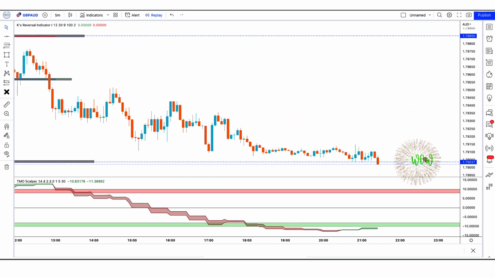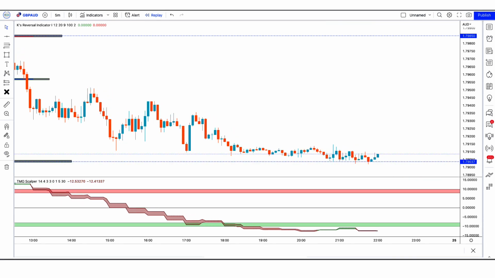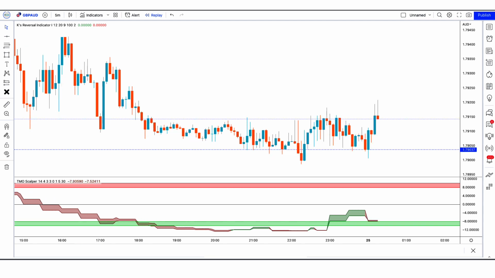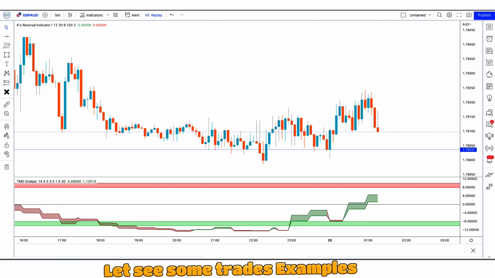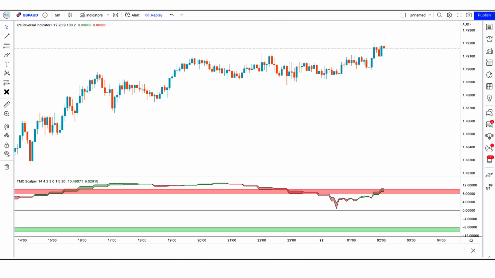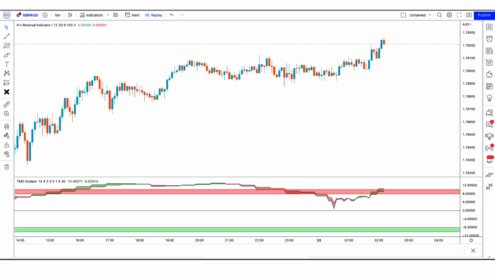The market has completely hit the target. I hope you have understood this trading strategy. If not, then it doesn't matter, we are going to see examples of some trades, so that you will definitely understand. If you have any question related to this strategy, then you can ask in the comments section, we will try our best to answer all your questions.